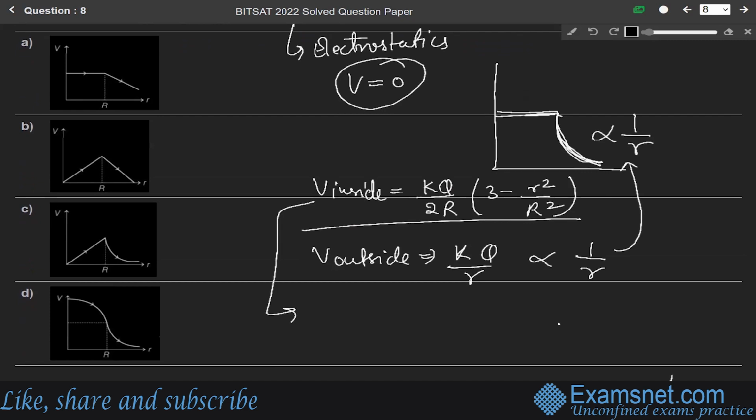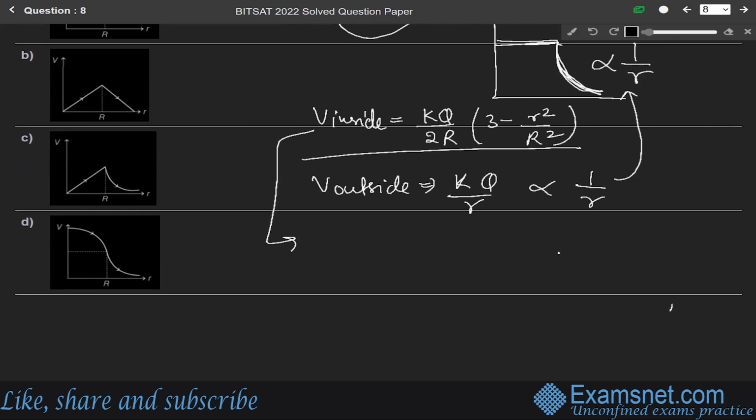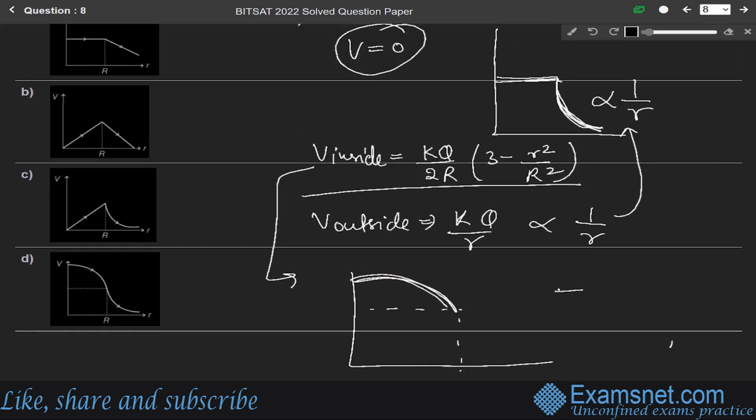And if we write for the inside one, the graph will look like this. Combining this graph 1 and 2, the resultant will look like this, and then this. So the correct option is option D.